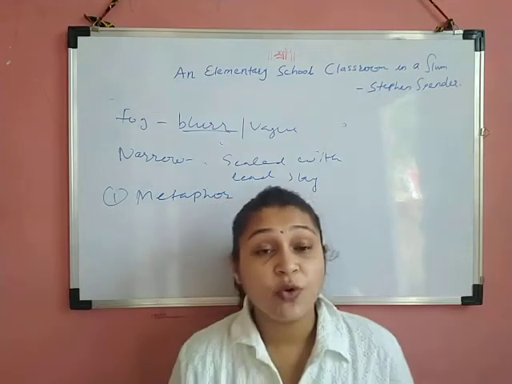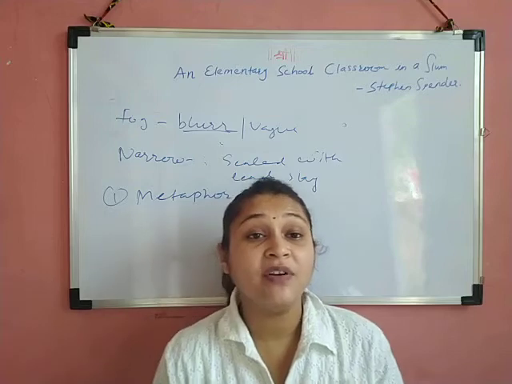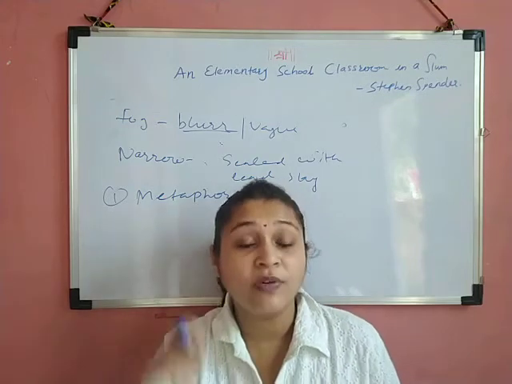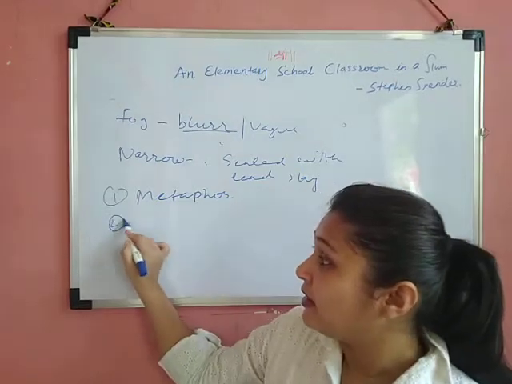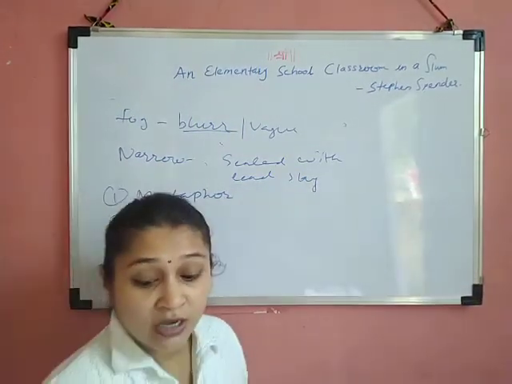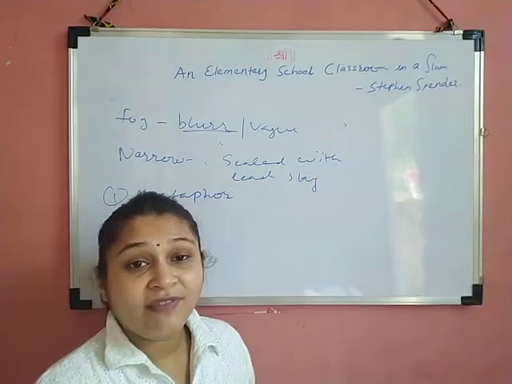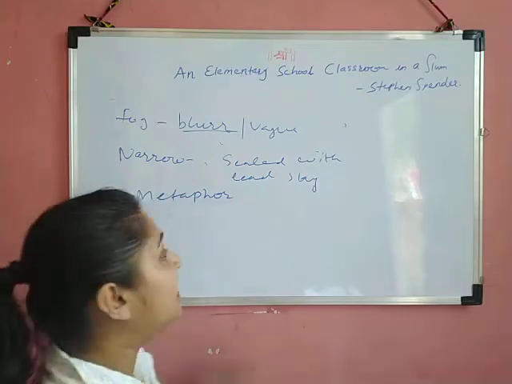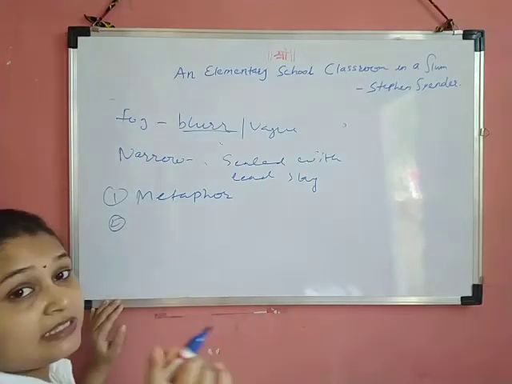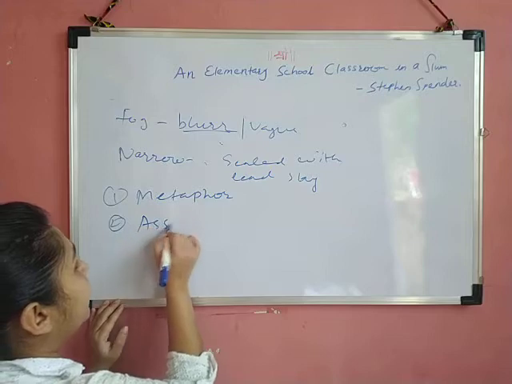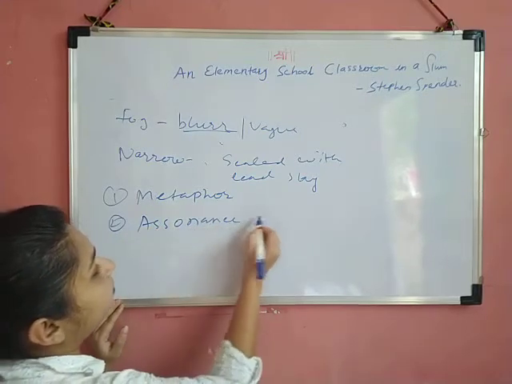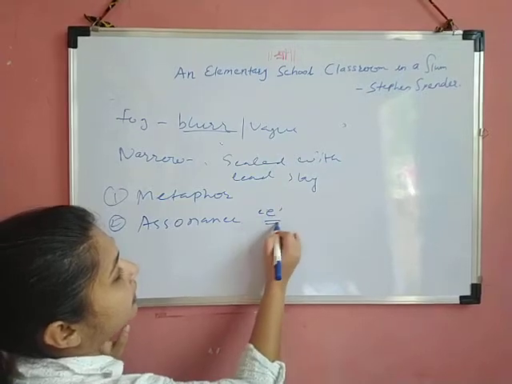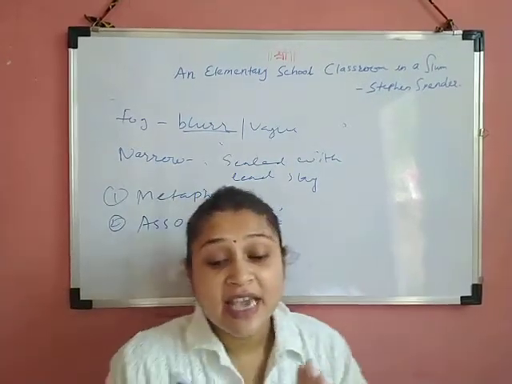The next is assonance. What is assonance? I told you, whenever there is an effect of a vowel sound in the same poetic line, that is assonance. So here in the line, bellied, flowery, Tyrolese valley, the E sound is repeated. There is an effect of the E sound. So that is why that is assonance.